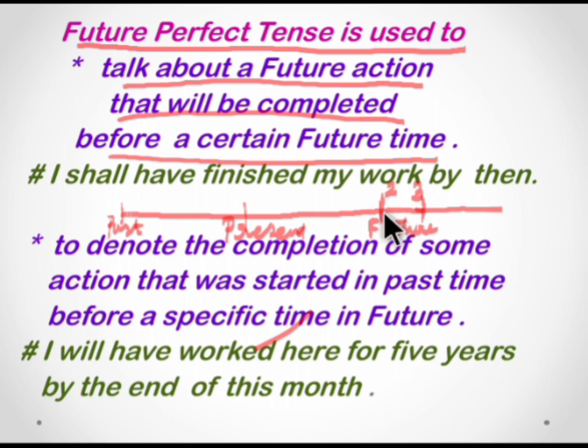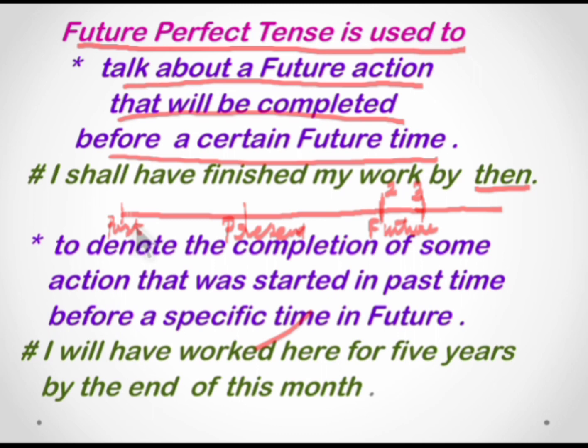That is, you're starting your work here. Say, for example, you start your work here. That is, I shall have finished. So the work is started here. So when you will finish, I shall have finished my work by then. So this is the time which denotes to then. Right. So by then, perfectly you would have completed your work.